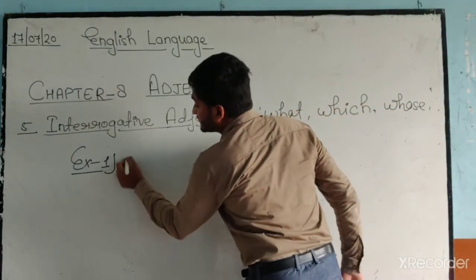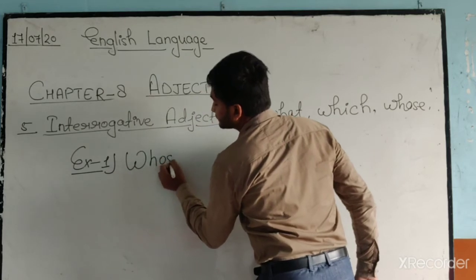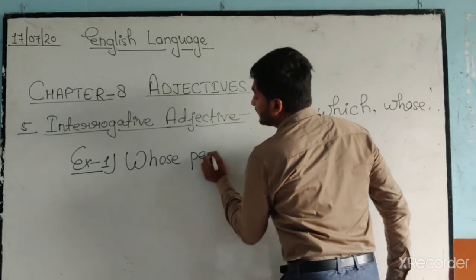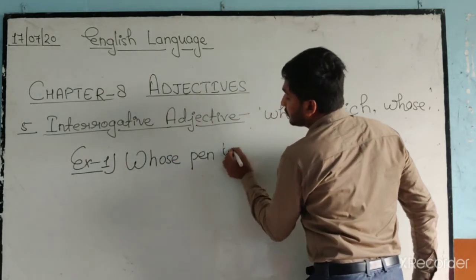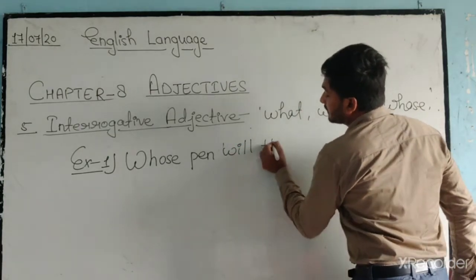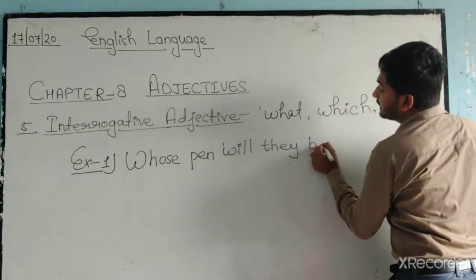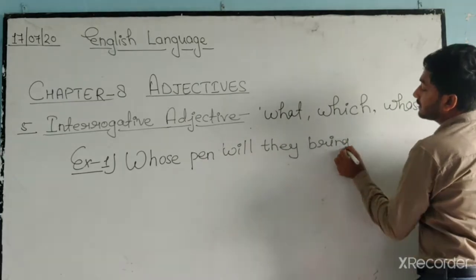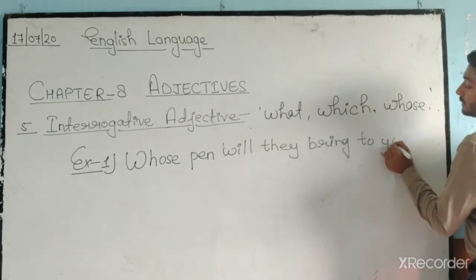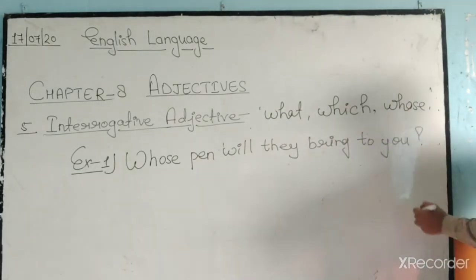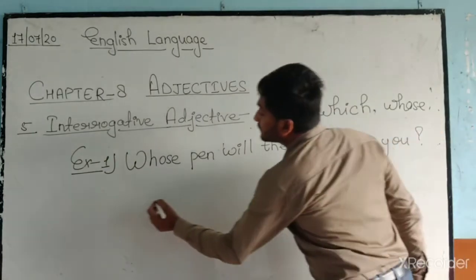Example number 1 is whose pen will they bring to you? Whose pen they will bring to you?